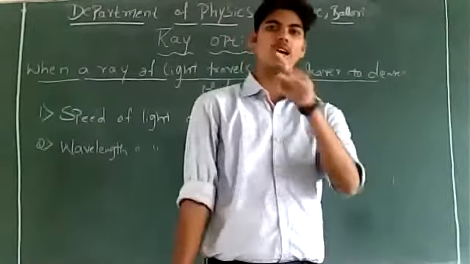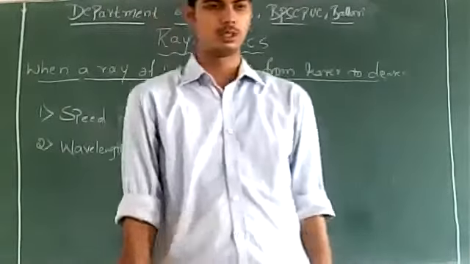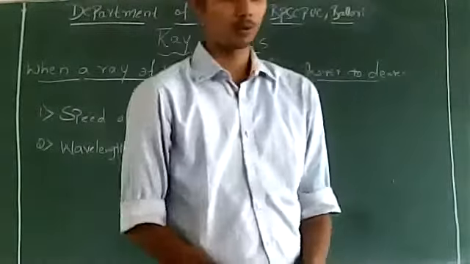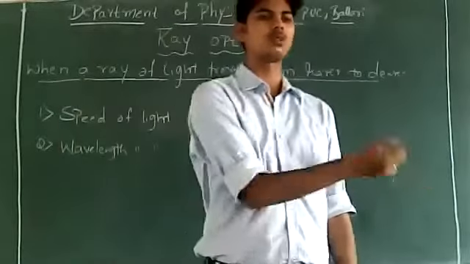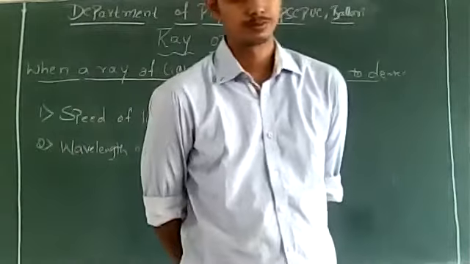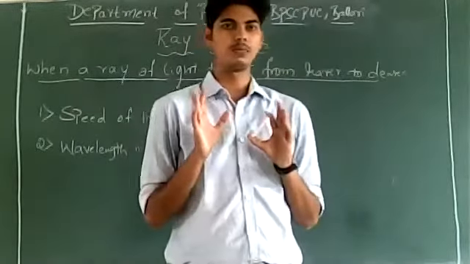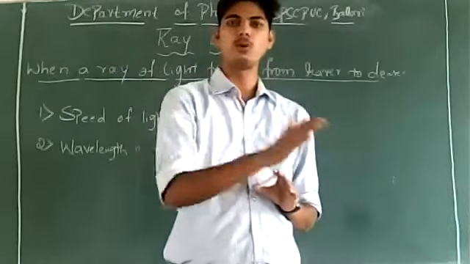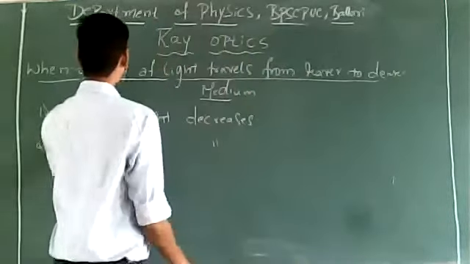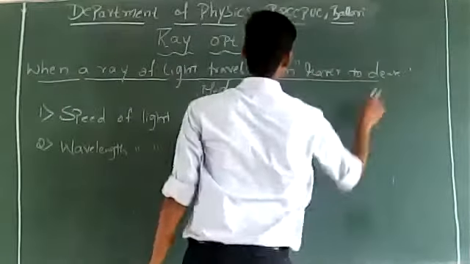Whether the ray of light travels along its original direction or it bends from its original direction, it shows bending. What happens? The ray of light must bend when it travels from one medium to another medium.